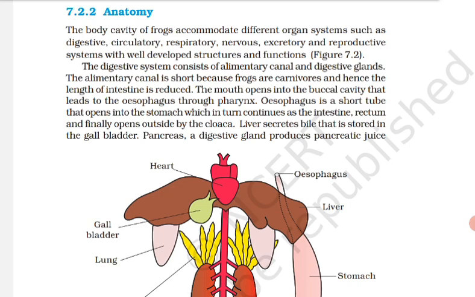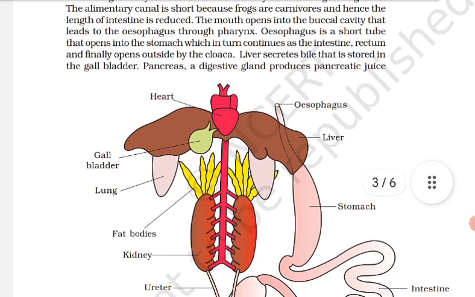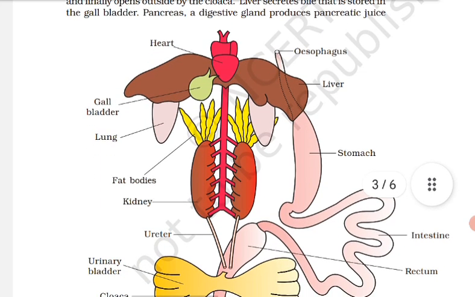Heart is a muscular structure situated in the upper part of the body cavity. Understood? ठीक है. Heart is a muscular structure situated in the upper part of the body cavity. डबल बार इसलिए पढ़ रहा हूँ ताकि लाइनें आपके माइंड में सेट हो जाएं, इसलिए अपन धीरे धीरे चल रहे हैं.